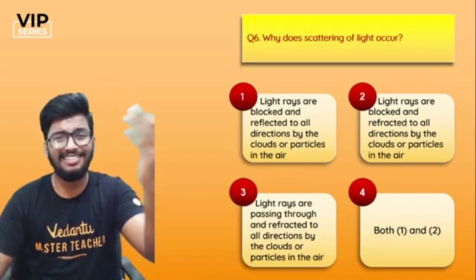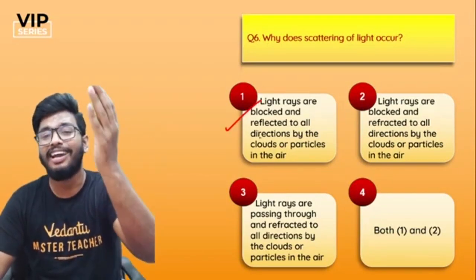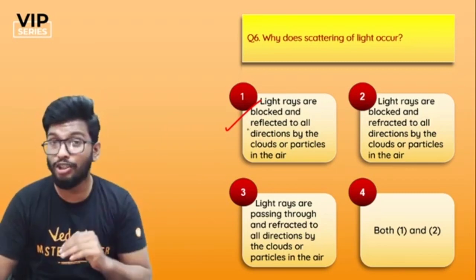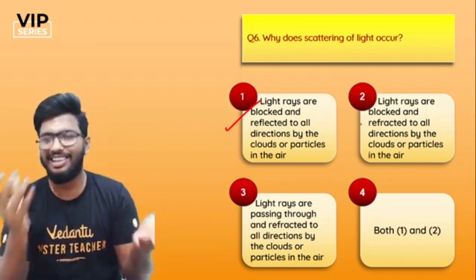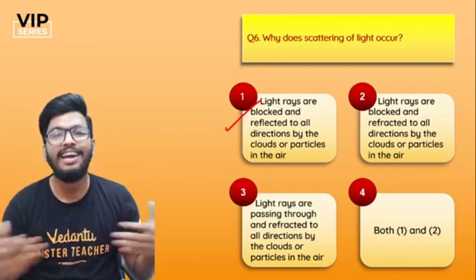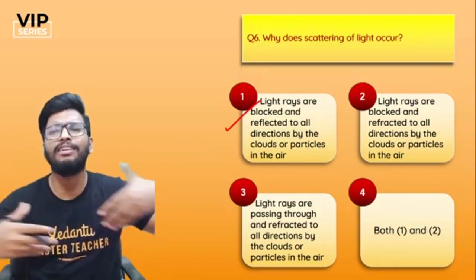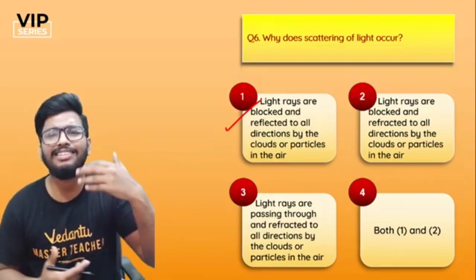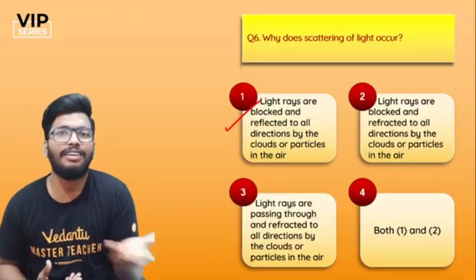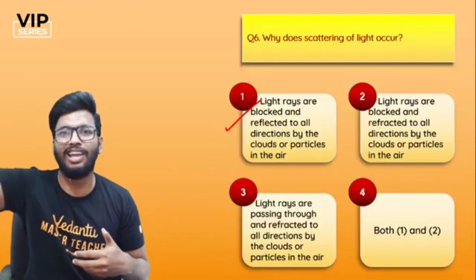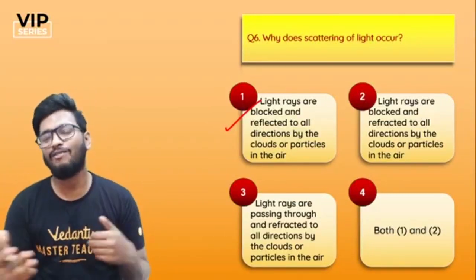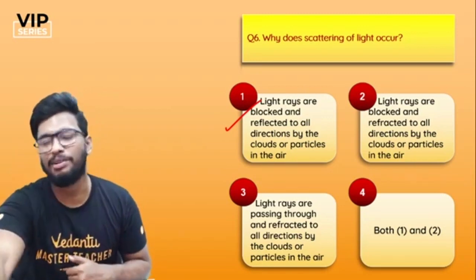And so the answer, guys, is very direct. It is very straightforward. It is option number A, because in both the options, they're talking about refraction, and dust particles are not transparent objects. If they were transparent objects, then it would have been refracted. But these are all opaque objects. Dust particles are opaque. They're not transparent, right? It's not glass pieces flying in the air. No, it's dust. So dust is obviously opaque, and hence, guys, the right answer is option number 1.